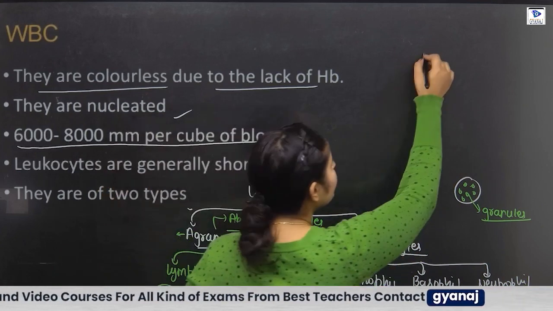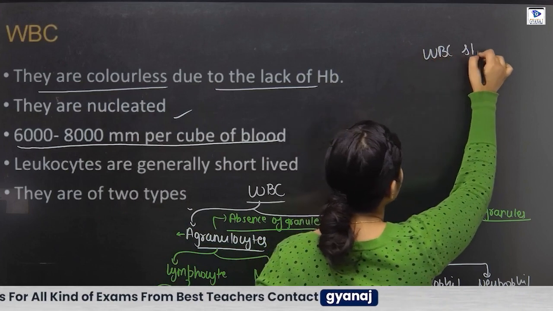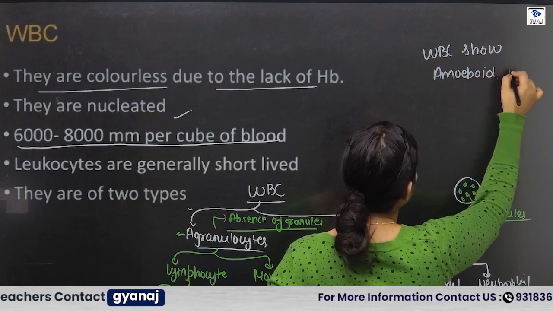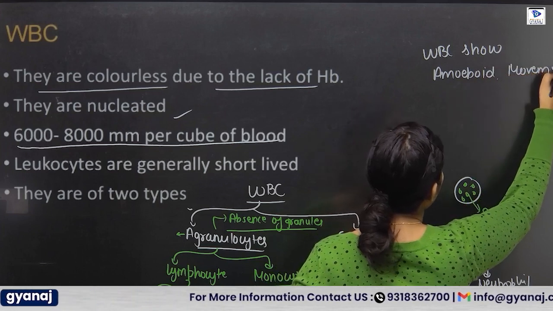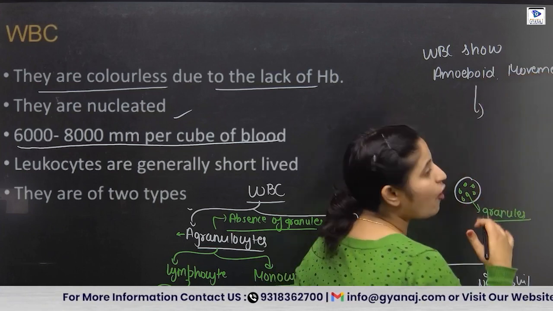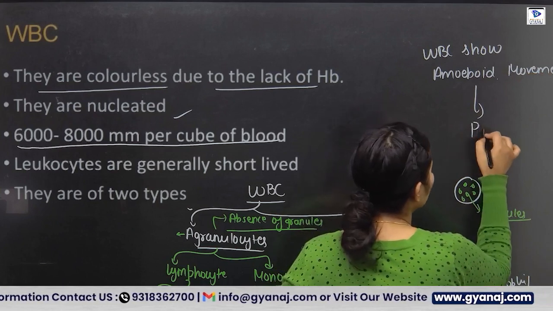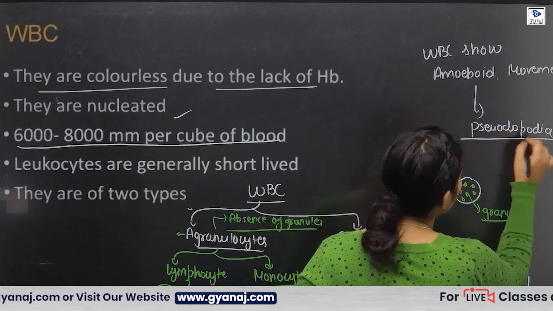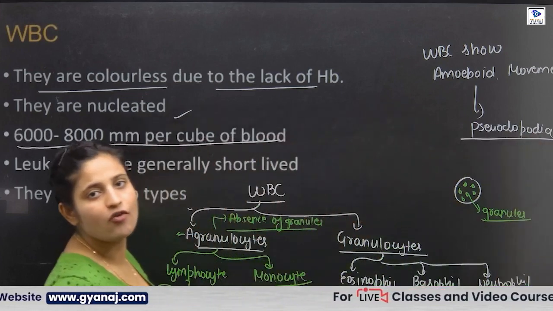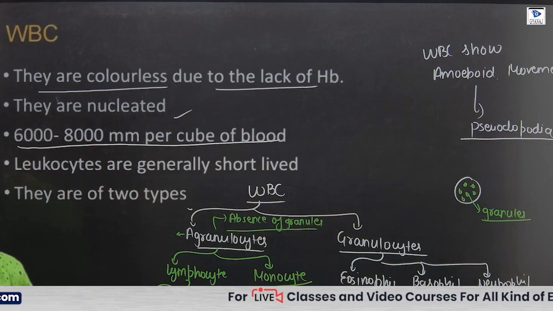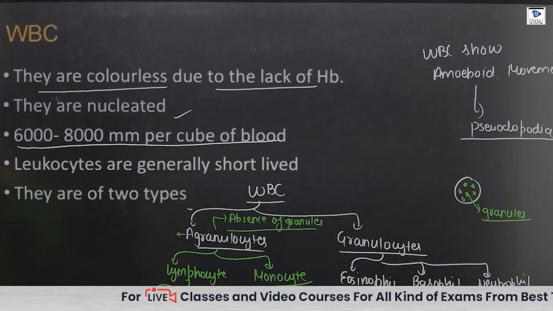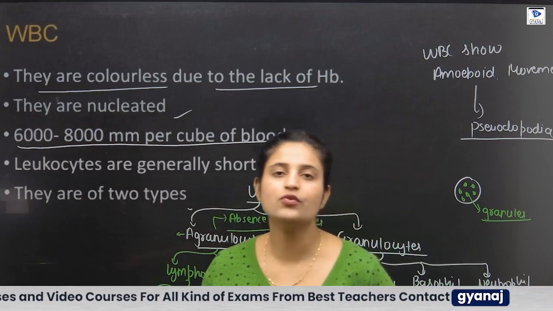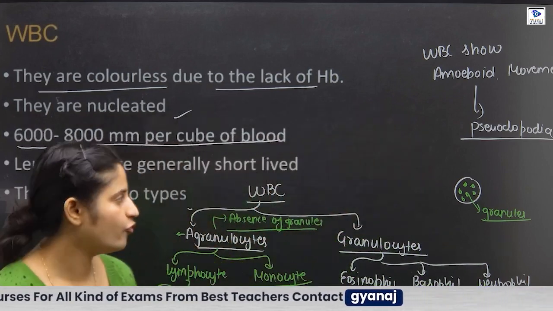Pseudo is used for false, and podia is used for feet. So you can say that WBC show amoeboid movement or pseudopodial movement.